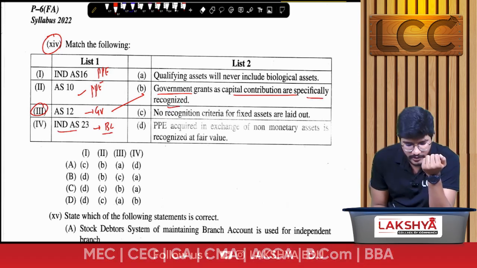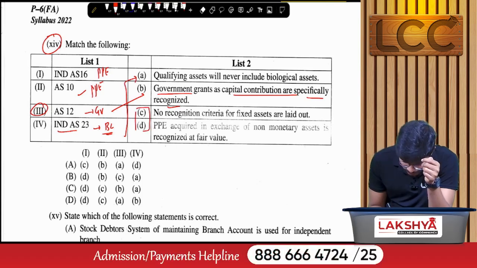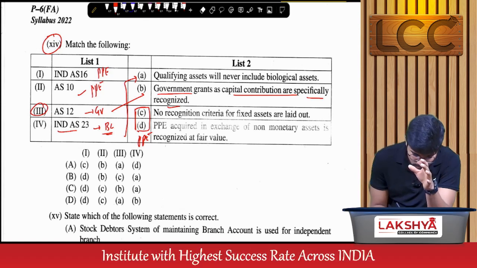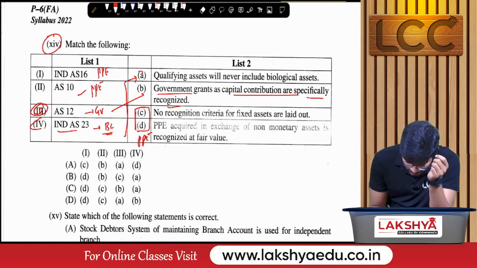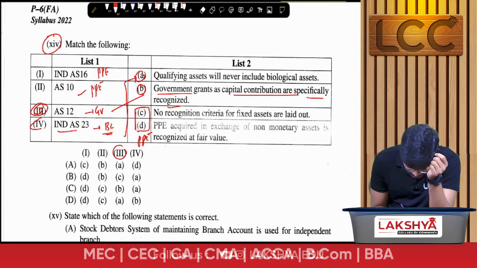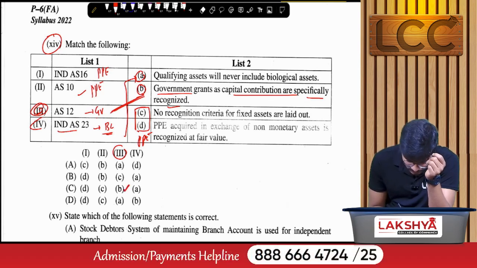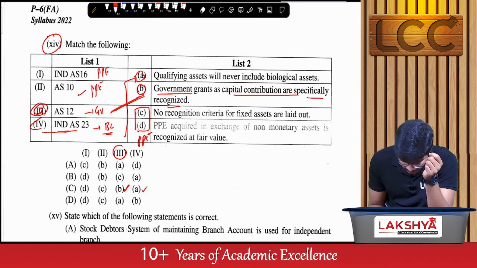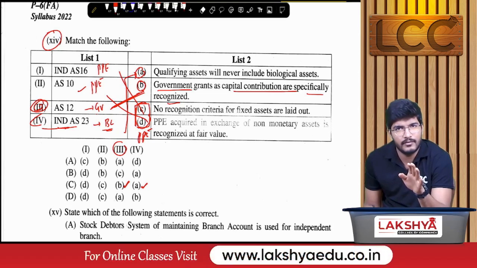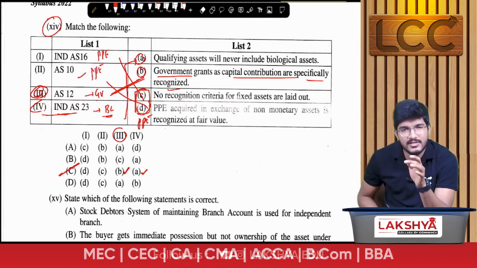Next, Ind AS 23 borrowing cost deals with qualifying asset. And here C and D both are related to PPE. So first we'll verify the third and fourth. Third should be B, and fourth should be A. So the third one should be B, that means the option is B. And the fourth one should be A. So here C and D both are dealing with property, plant, equipment only. Based on this analysis, the correct option is option C.